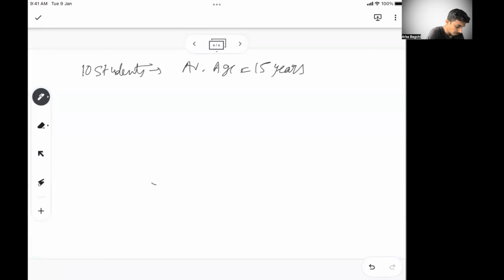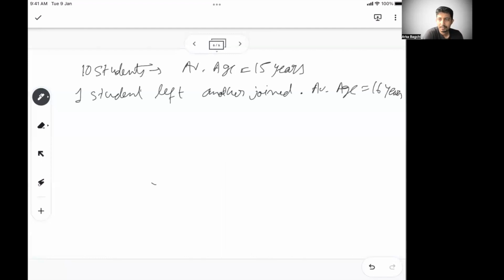Now one student left, another joined, and now the average age becomes 16 years. Can you find out the age of the newly joined student?